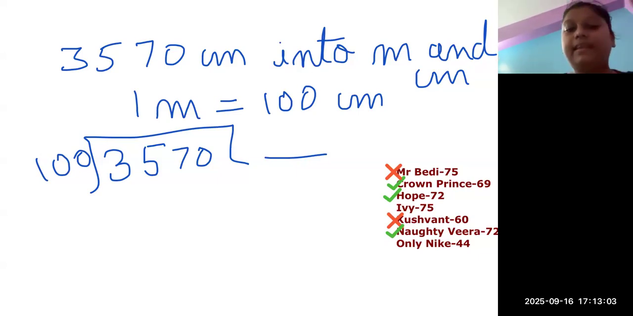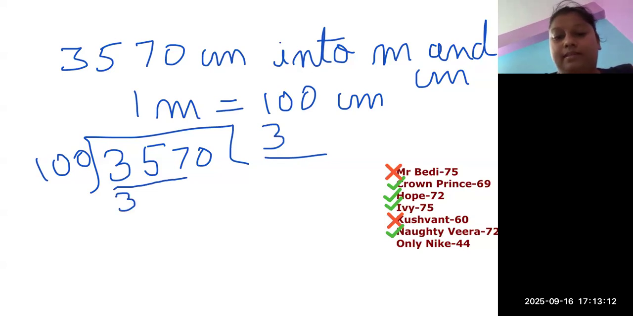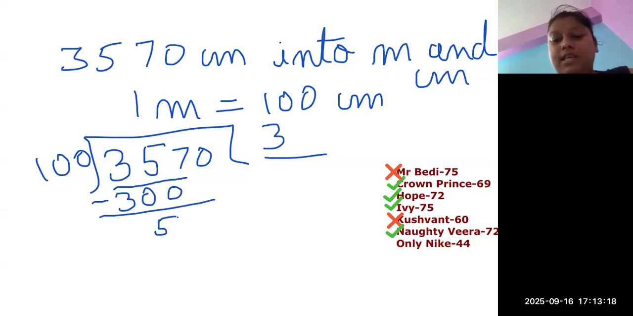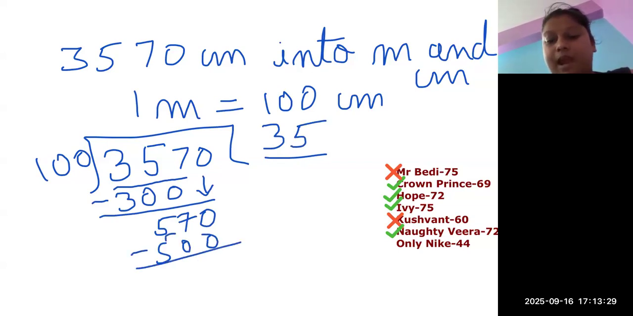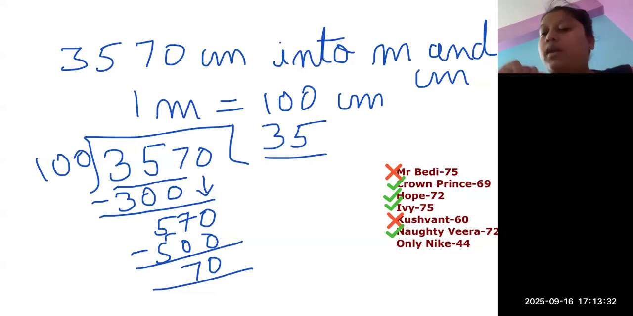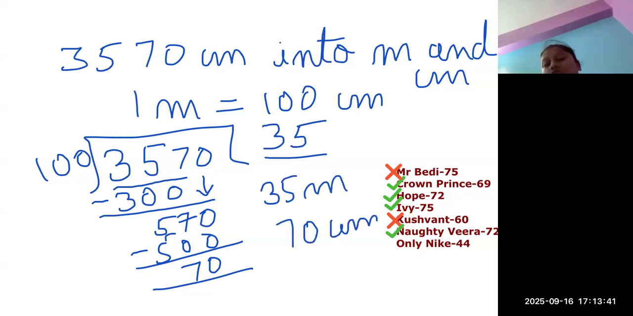Okay. Let's divide. First, we will divide by 100. So we will pick the first three numbers, 357. We choose 3, so we get 300. Then we will subtract. The remainder left is 57. Then we carry down the 0. Now, 100 fives is going to become 500. Then again I subtracted, and I got 70. So the answer should be 35 meters and 70 centimeters.